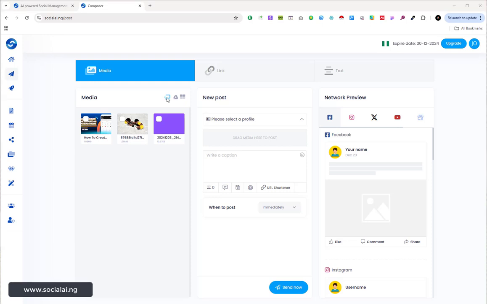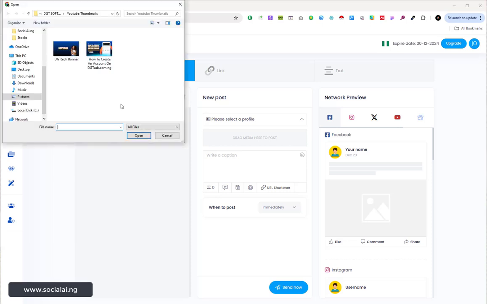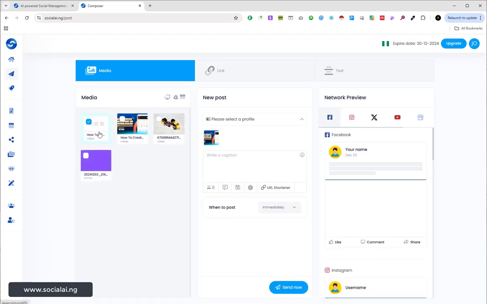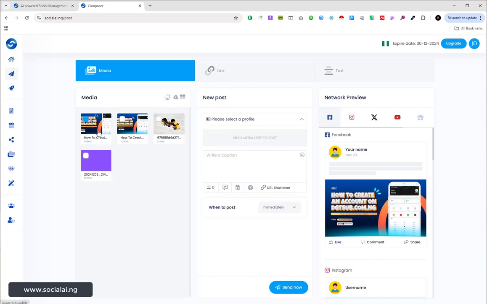So let me do that. Once you click on it, it's going to load your file manager so that you can select any media you want to use. Let me use this for an example. Let me upload this particular media, even though I already have it here. You can see it's loading, and right here you can see the media is already added successfully, right?